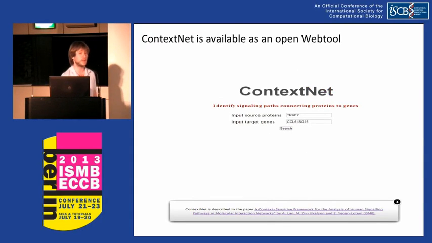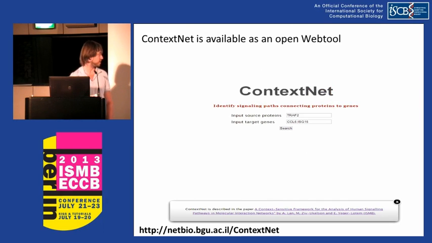Our proposed framework and algorithm are available as an open web tool called ContextNet at this address. Here you can enter a list of source proteins and a list of target genes. A newer version that will be released soon will also allow you just to enter your own path.